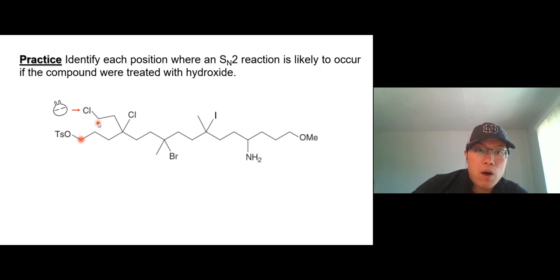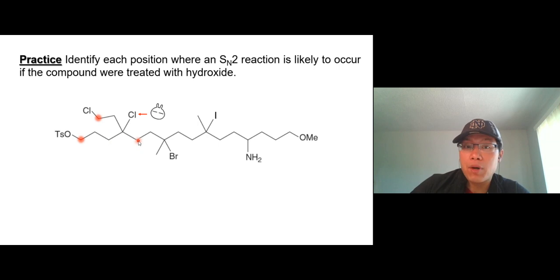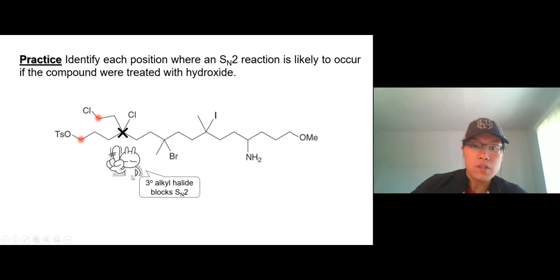Now, look at the substrate, the type of alkyl halide. This is also primary because it's connected to another carbon, so SN2 can attack right here. This chlorine right here is a good leaving group already, but it's connected to a tertiary alkyl halide. So 1, 2, 3, connected to 3 carbons. We call this position a tertiary alkyl halide, which is a bad substrate for an SN2 reaction, sterically hindered. So no, we don't do SN2 on here. Bromine, good leaving group, but tertiary alkyl halide, so no either. Iodine, one of the best leaving groups, but connected to a tertiary alkyl halide. No.